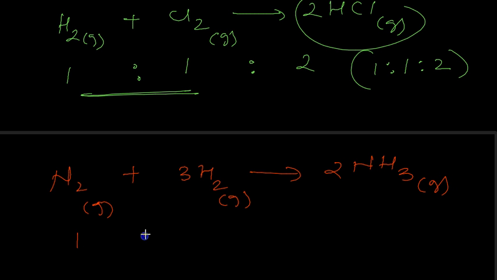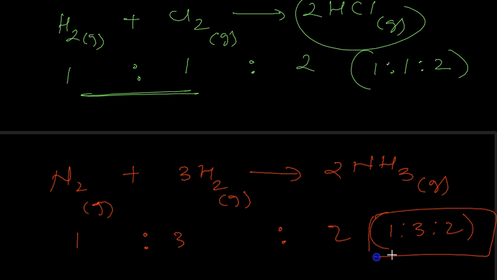The ratio is 1:3:2. That is a simple whole ratio, because everything in this equation is a gas, so they will always have a simple whole ratio. It will never be a fraction. So that concludes the law of chemical combinations.